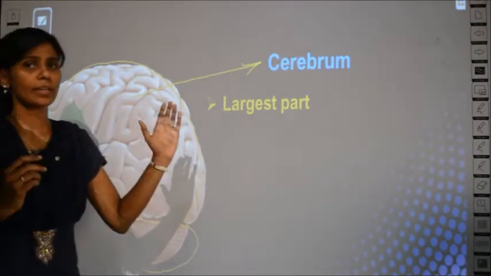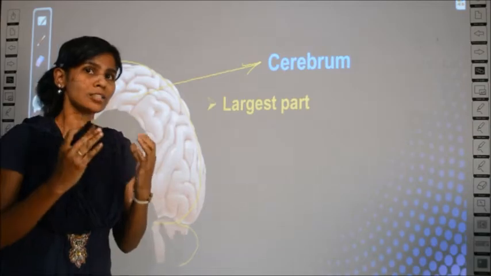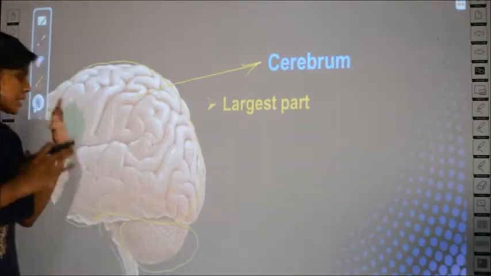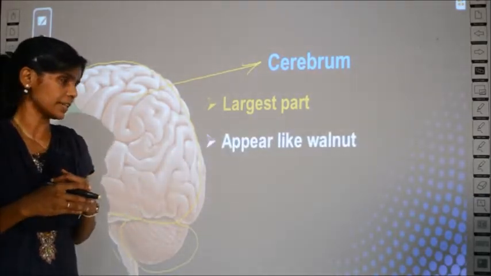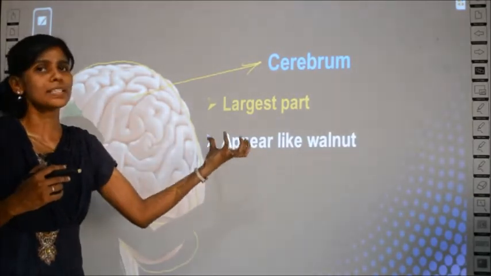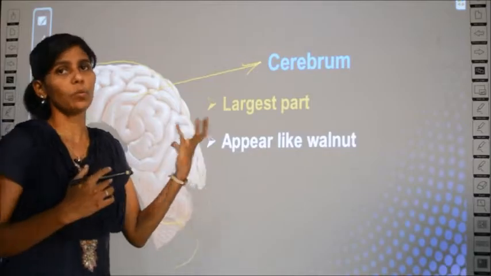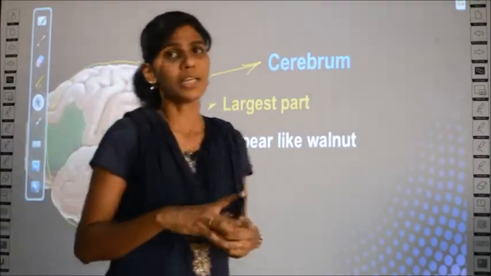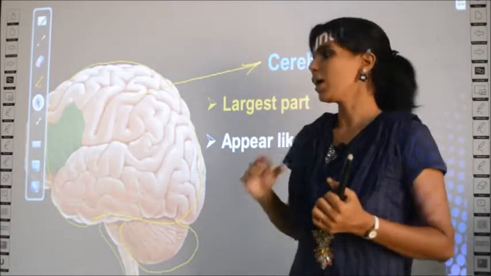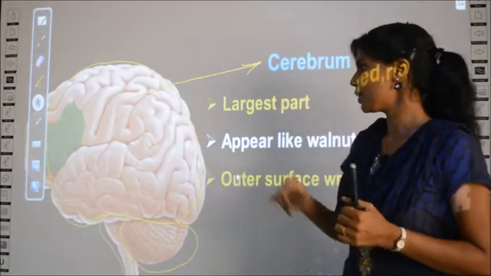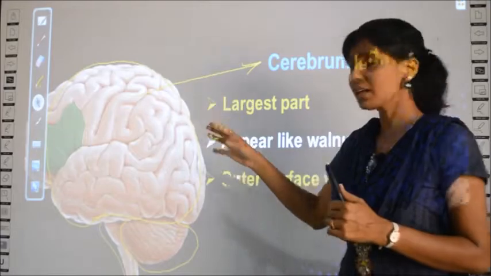As I told you already, the cerebrum is the largest part of the brain because it is much bigger in size, and it appears like a walnut. Have you seen walnuts, a type of nut, right? When you look at the brain, it appears like a walnut. And what can you find on the surface of the cerebrum?